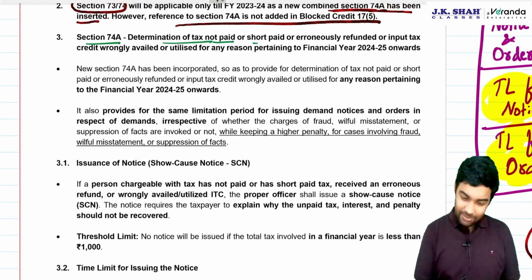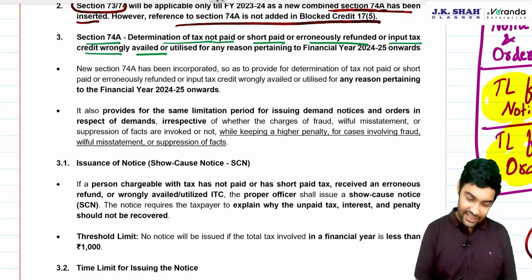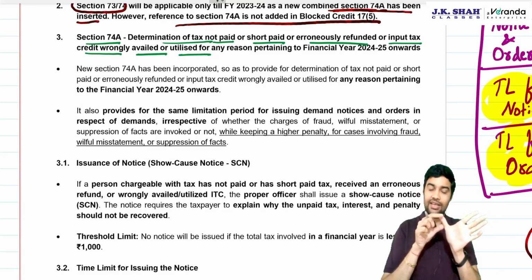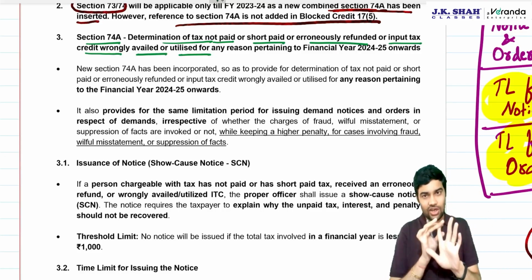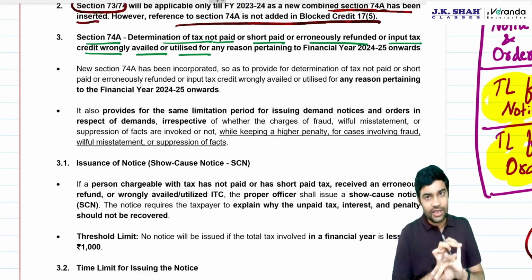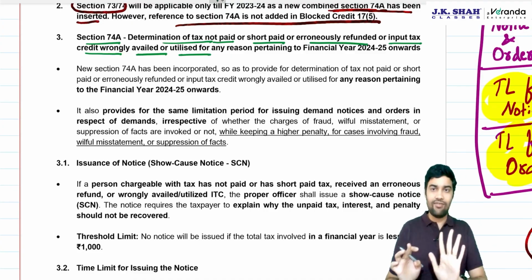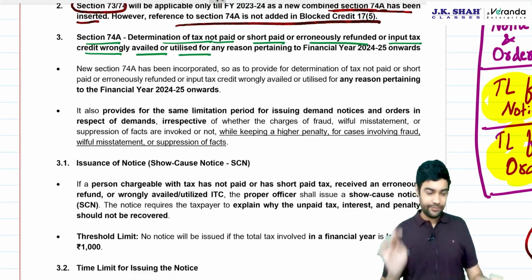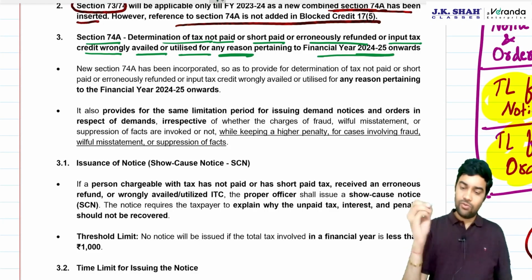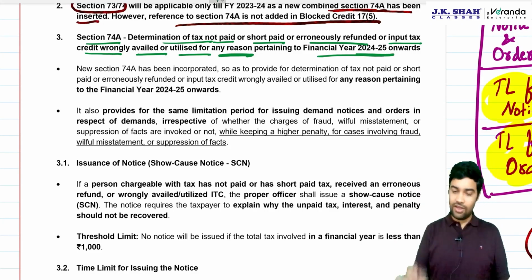Determination of tax not paid, short paid, erroneous refund, or ITC wrongly availed or wrongly utilized. These five things are still the same: tax not paid, tax short paid, erroneous refund, wrongly availed ITC, wrongly utilized ITC. For these five things, notice can be issued for any reason from FY 24-25 onwards.